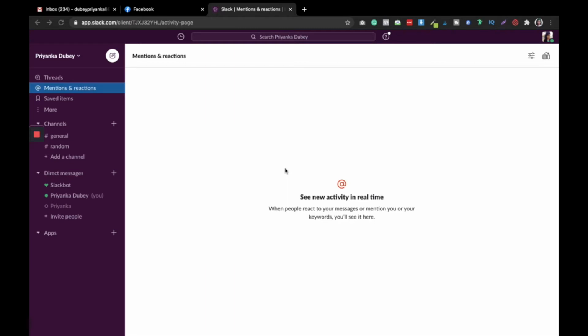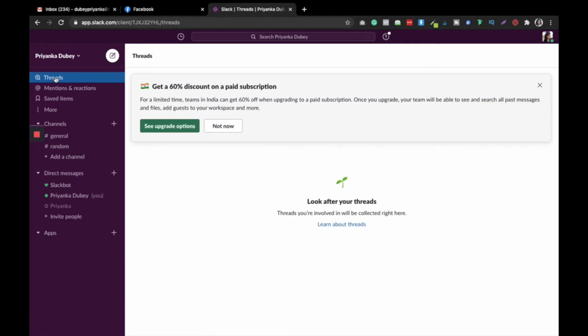So when I log in, I get to see this workspace. Now these are the threads. Threads are where you can talk to people. For example, if I'm creating a thread related to my project, I can add people and just do my work. But if you are new and using the free version, you won't be able to use it for much because you have to access it in the upgraded versions, which we will talk about later.